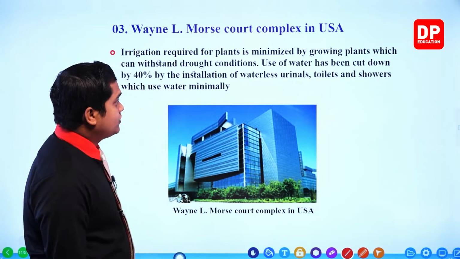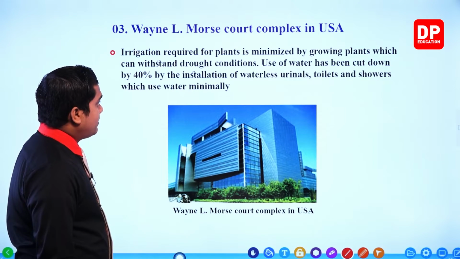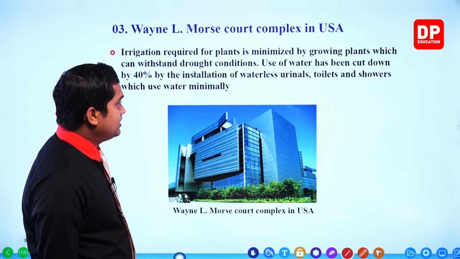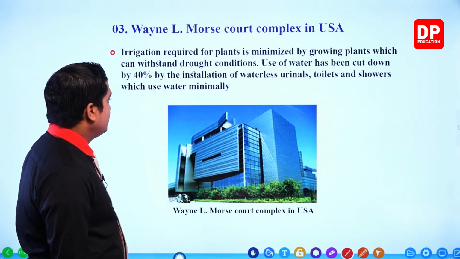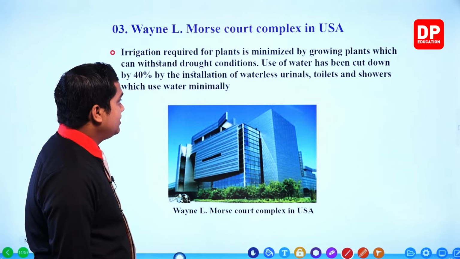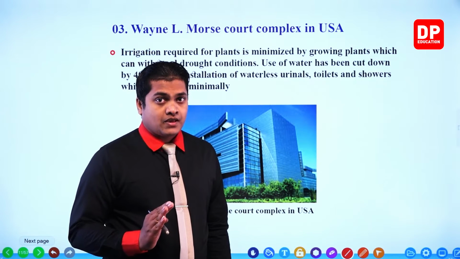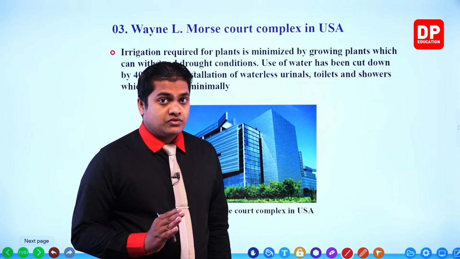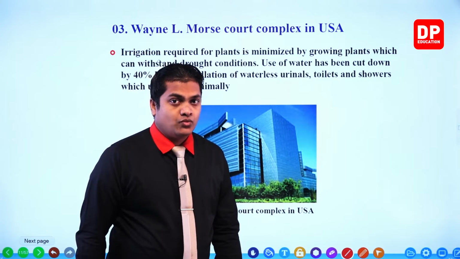Use of water has been cut down by 40% by installation of waterless urinals, toilets and showers which use water minimally. So 40% of the usage has been cut down because of using what?